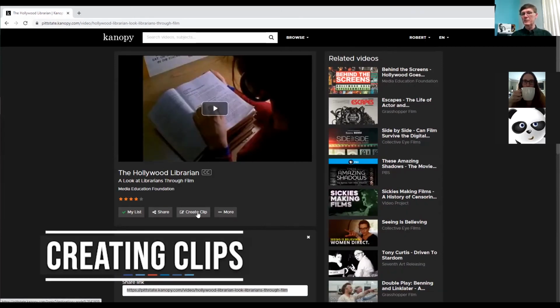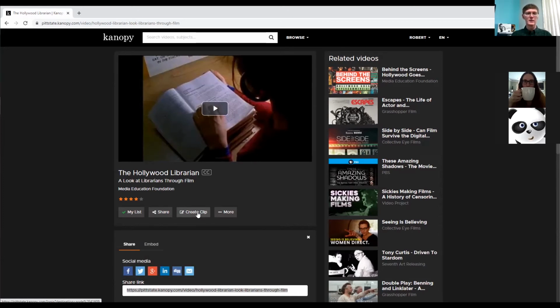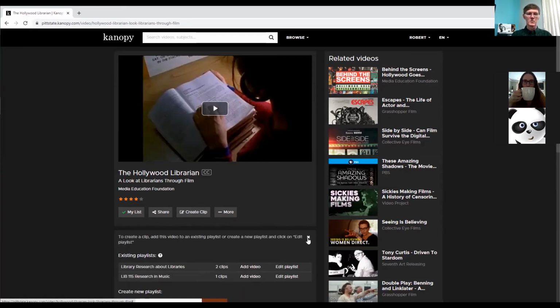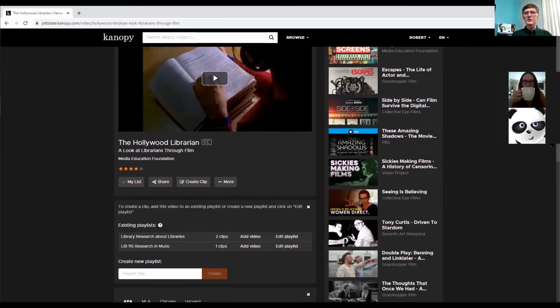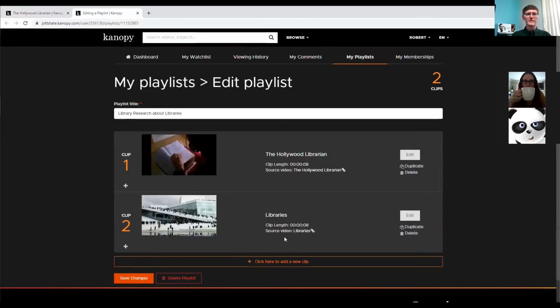Now, if you want to create a small clip of a film and put that into Canvas, you click Create Clip. For this, you do have to have a Kanopy account because it's going to want you to put it into a playlist. So I could create a new playlist here, or I could edit a playlist that I already have. I could add video. I'm just going to edit because I already have this one in this playlist.